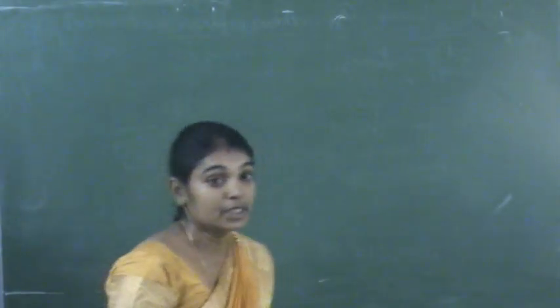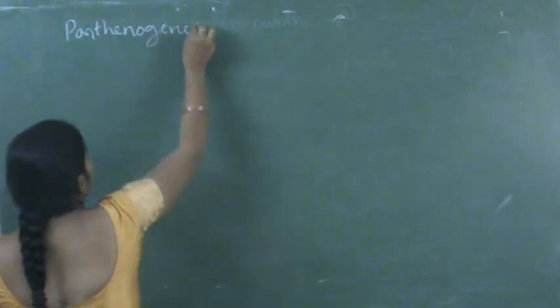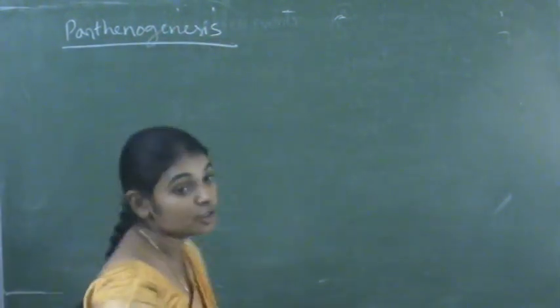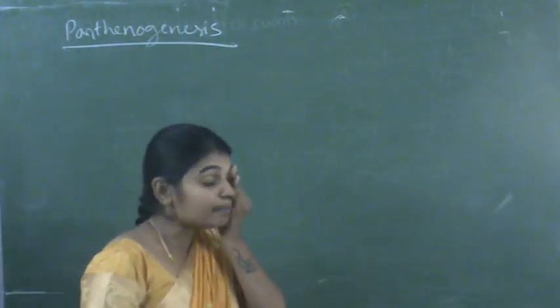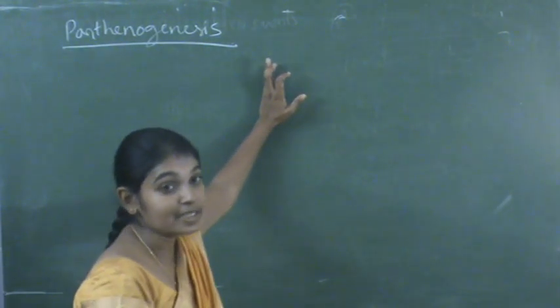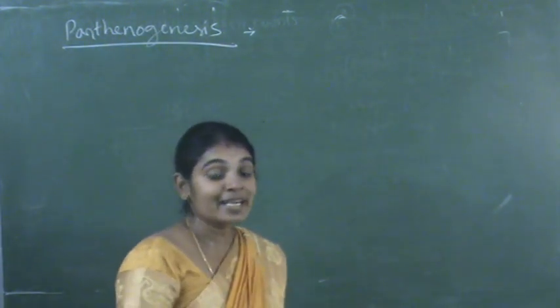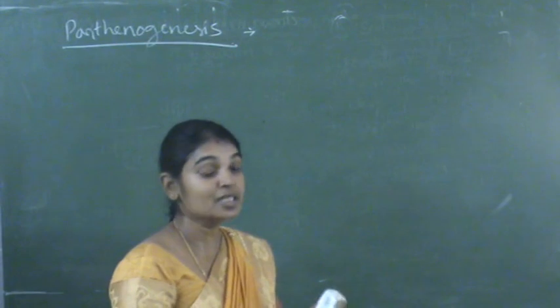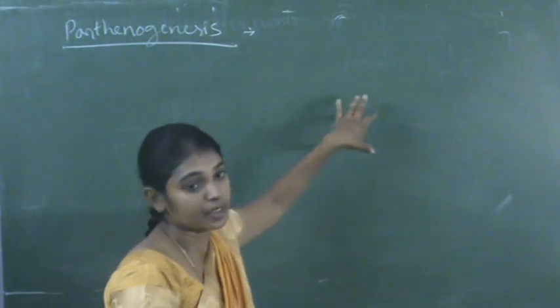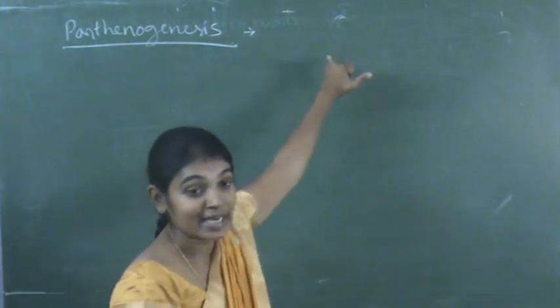The next important term we have to note is parthenogenesis. Parthenogenesis is a mode of reproduction. Parthenogenesis means without fertilization. The organism is formed without fertilization. If the organism, either plant or animal, in some cases is formed without fertilization,